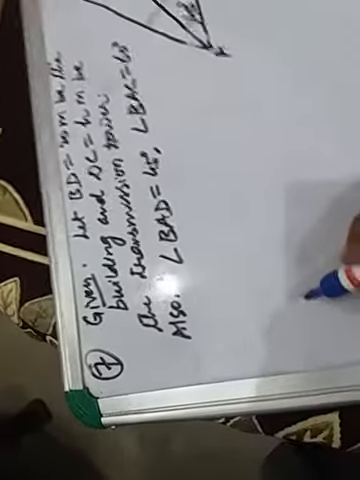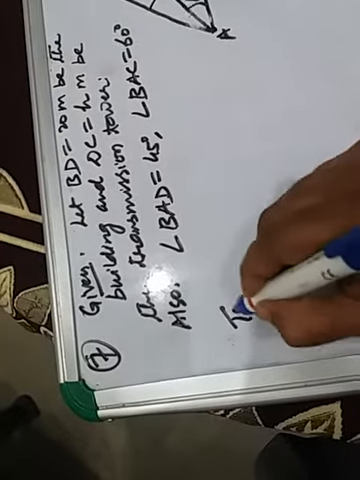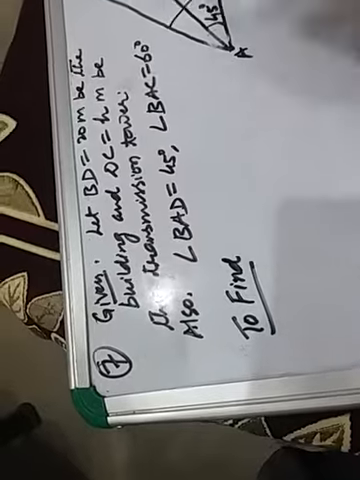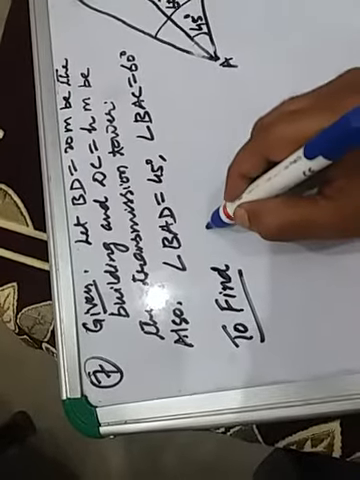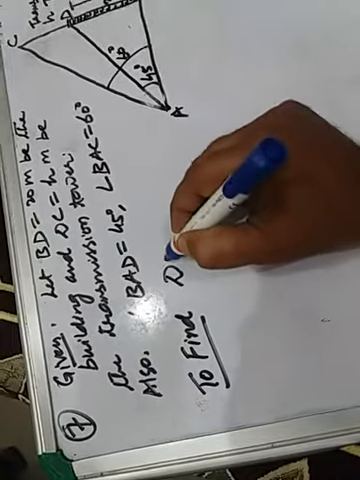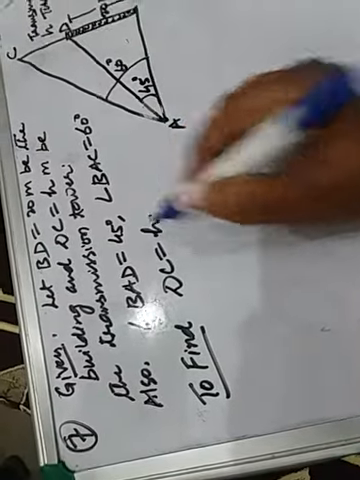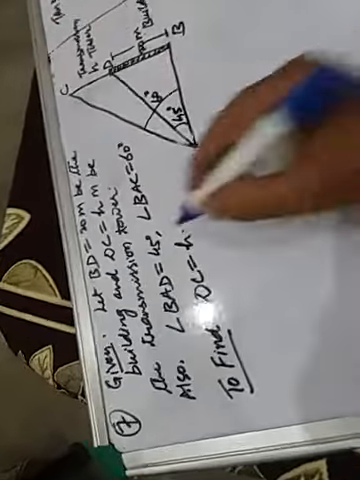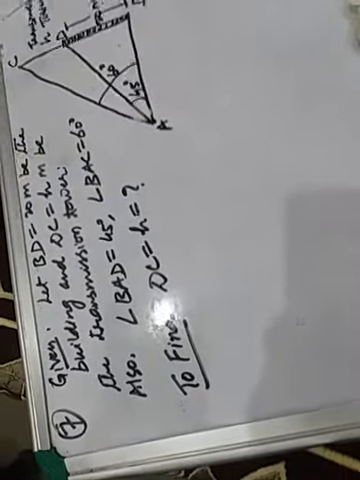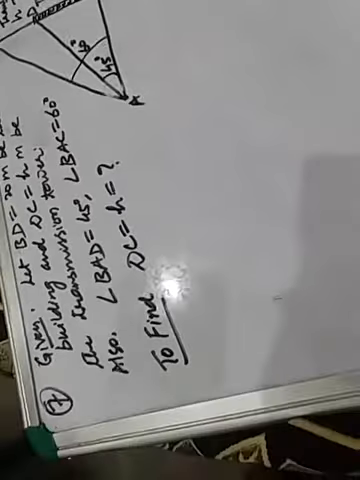To find: what we have to find, children? We have to find DC. We have to find the height of the tower. That is, to find DC equal to H. Clear? H equal to this we have to find out. Clear, children? Now let us start.